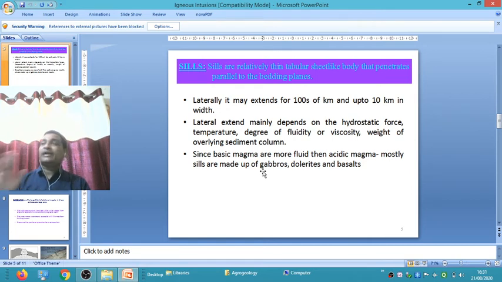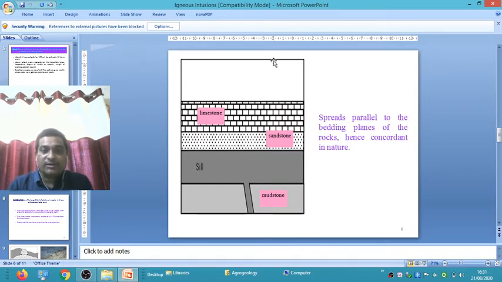Basic means the presence of olivine, pyroxene, amphibole and mica minerals greater than silica and feldspar in a rock. Most sills are composed of gabbro, dolerite and basalt.